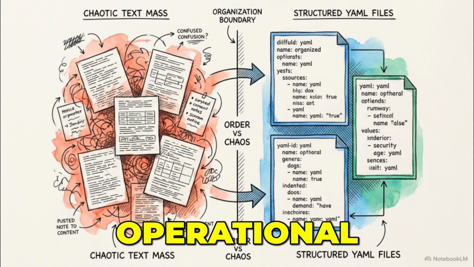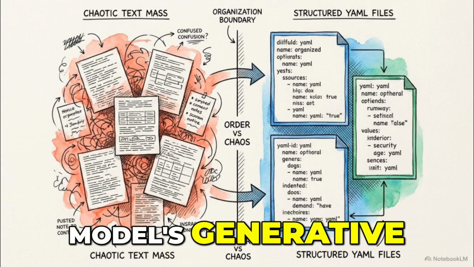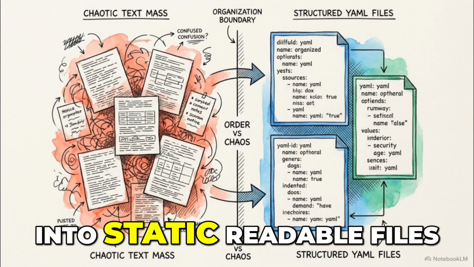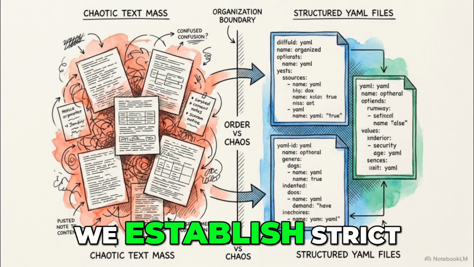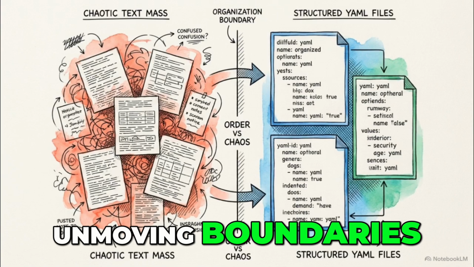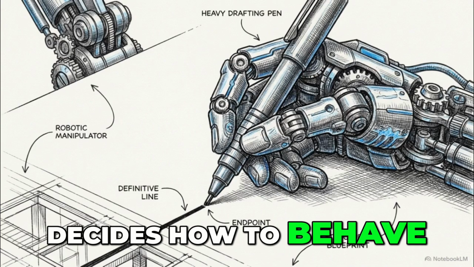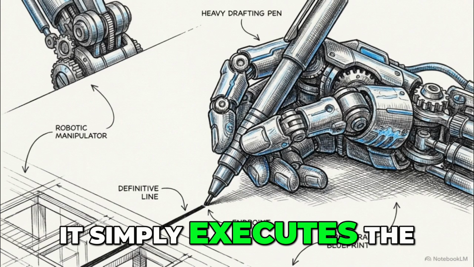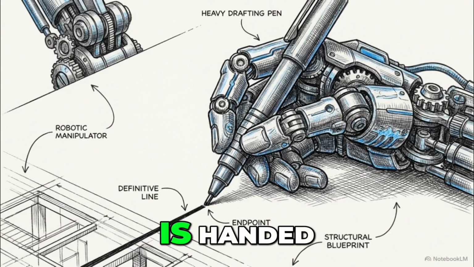By shifting the operational logic out of the model's generative process and into static, readable files, we establish strict, unmoving boundaries. The model no longer decides how to behave. It simply executes the exact architectural blueprint it is handed.